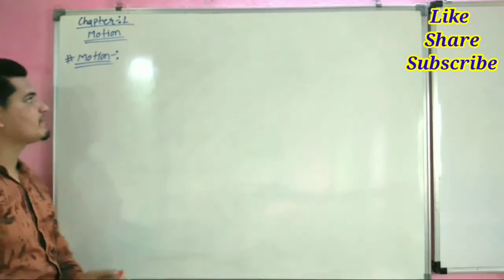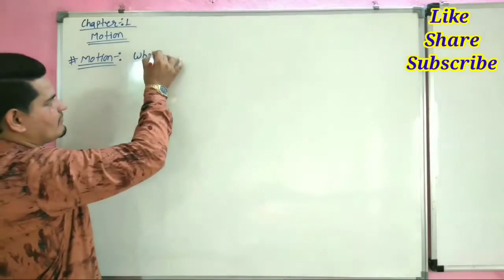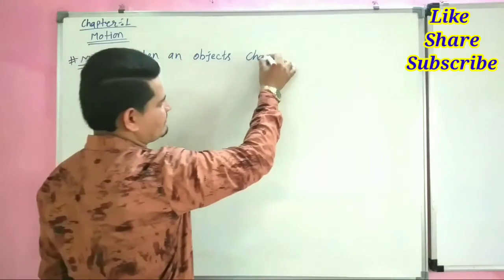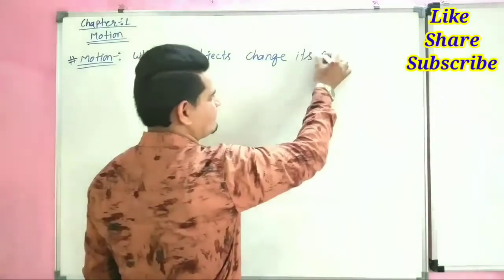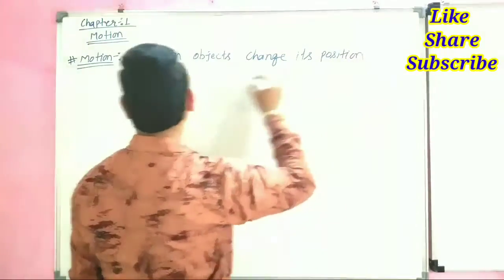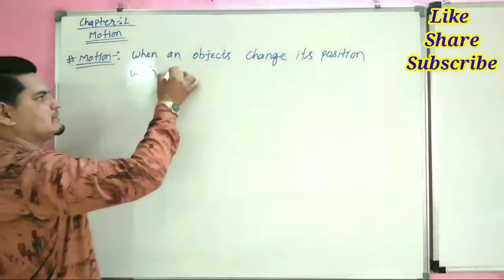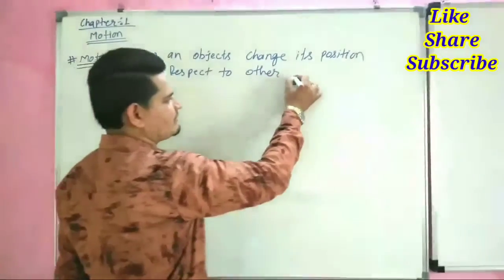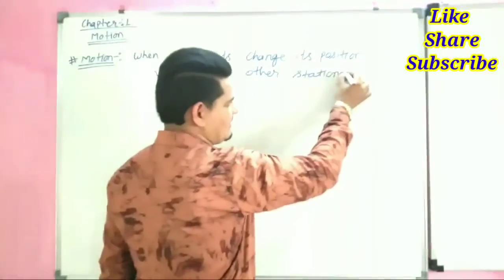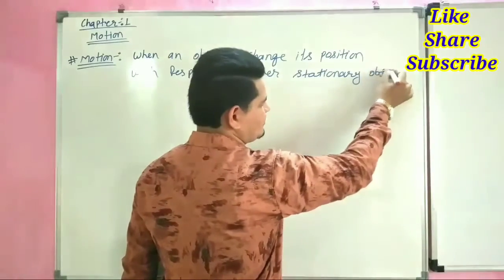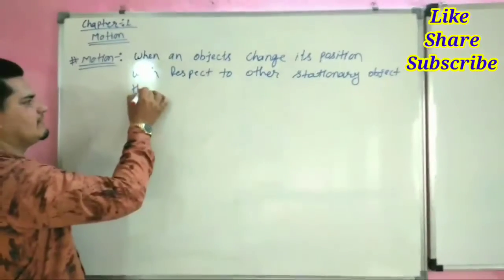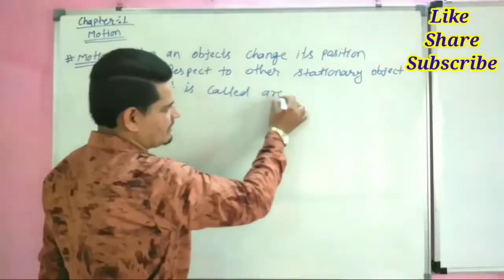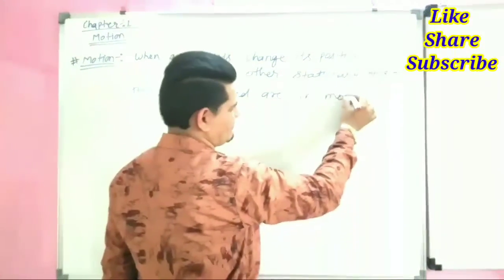So motion means movement. When an object changes its position with respect to other stationary object, then it is called in motion.